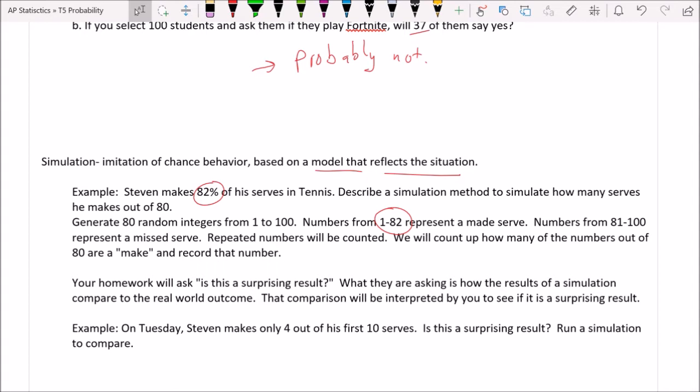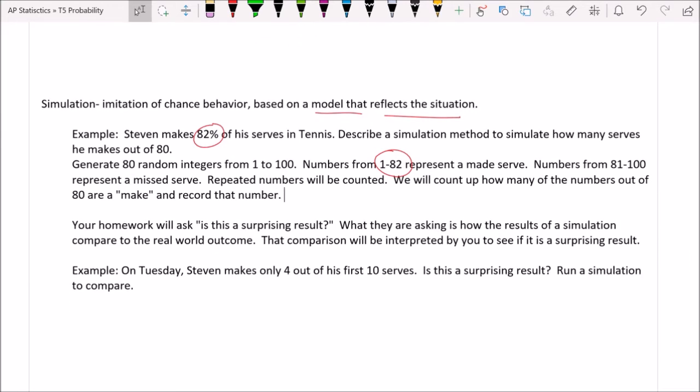Okay, so your homework will sometimes ask a question in AP about, like, is your result surprising? What they're asking about is, when we look at the results of the simulation, does the thing that happened fall within the normal outcomes of the simulation? So let me give you an example down here. Let's say that on Tuesday, Stephen makes only 4 out of his first 10 serves. We want to know if this is surprising, and we're going to run a simulation of this. So I want to encourage you to pause the video real quick and just practice writing a simulation up for this. Okay, because there's an example up above. Try this one and then get some feedback.